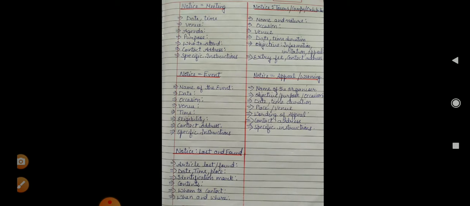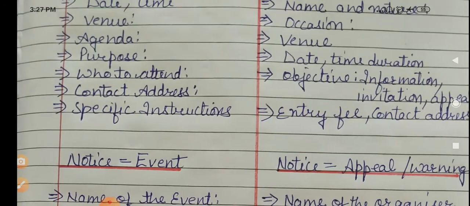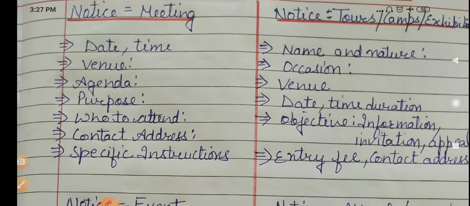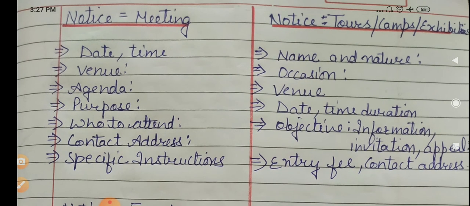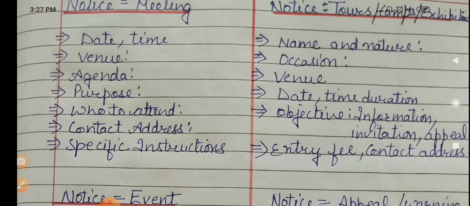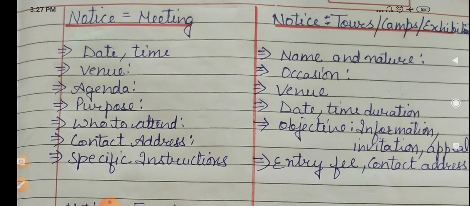Now let me tell you about the points. If there is any specific notice, like if you are writing a meeting notice, what do you need to mention? You need to mention date and time, your venue, what is the agenda of the meeting, what is the purpose of the meeting, and who will attend the meeting, meaning whom you want to attend the meeting. Then you can give your contact address.